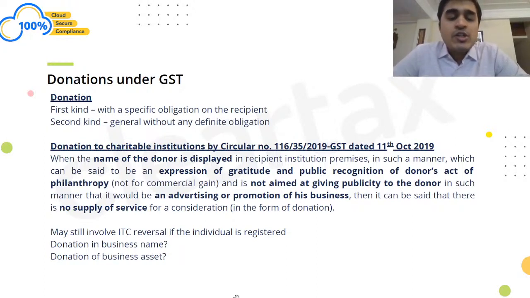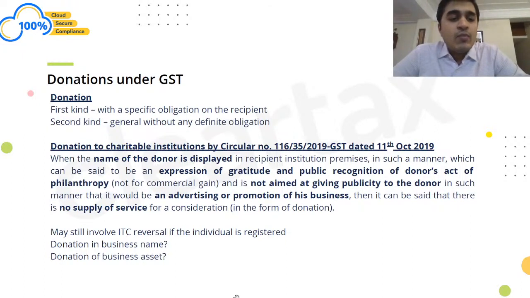But what if I'm distributing this as part of my CSR activity, but there is no specific obligation on the recipient? The recipient, as an NGO, can distribute it in the manner and the way it wants to. In that case, there is no definite obligation on the recipient, and it would be considered a pure donation. Where it is considered a pure donation, it would not be in the course of furtherance of business.